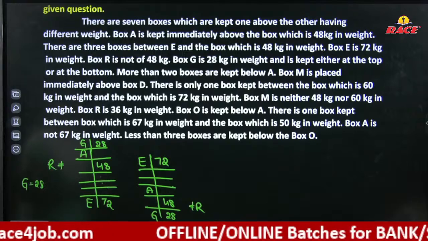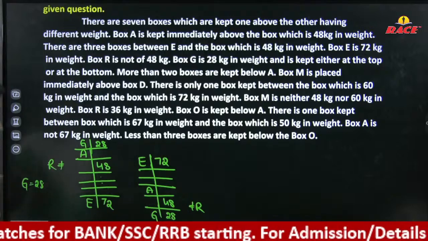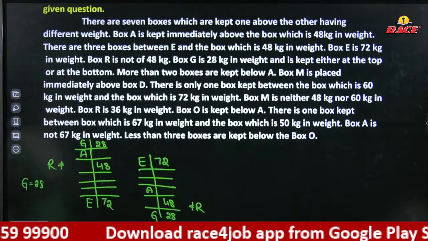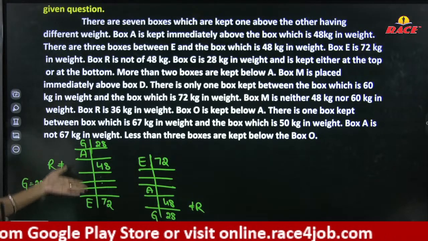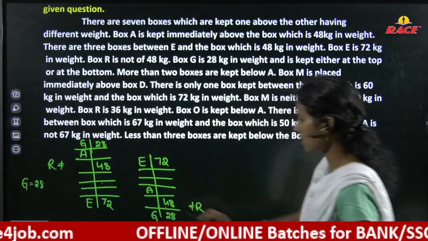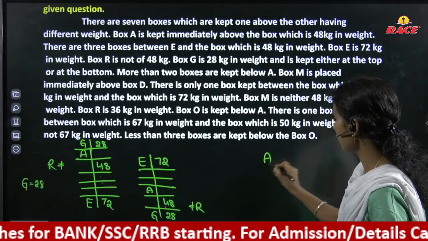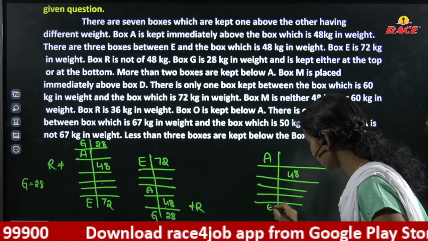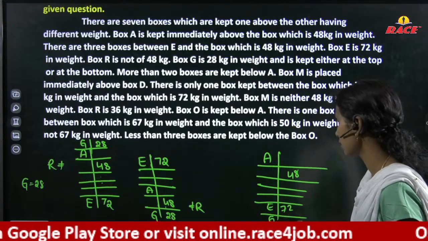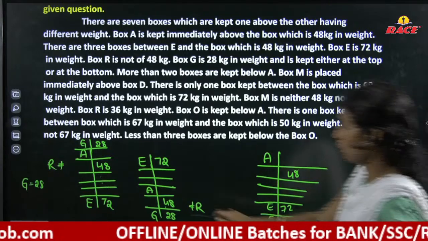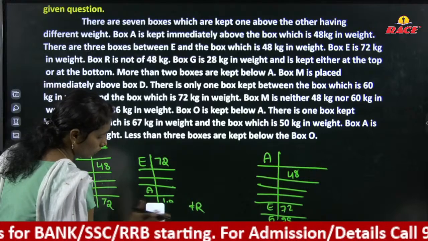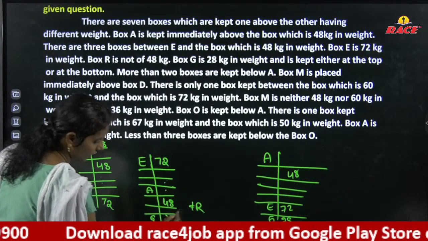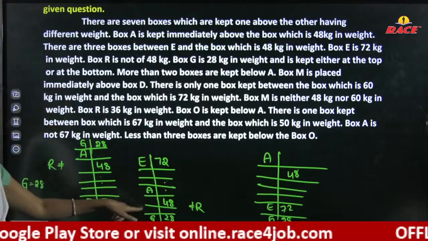Next, more than 2 boxes are kept below A. More than 2 boxes should be below A. You can consider 48, or 1, 2, 3 with E is 72 here, or G is here, 28. 1, 2, 3, 4, 5, 6, and one more box. Here 48, then 1 to 7 with G 28, or consider it on top. Since it says more than 2 boxes, we are considering 2 here.